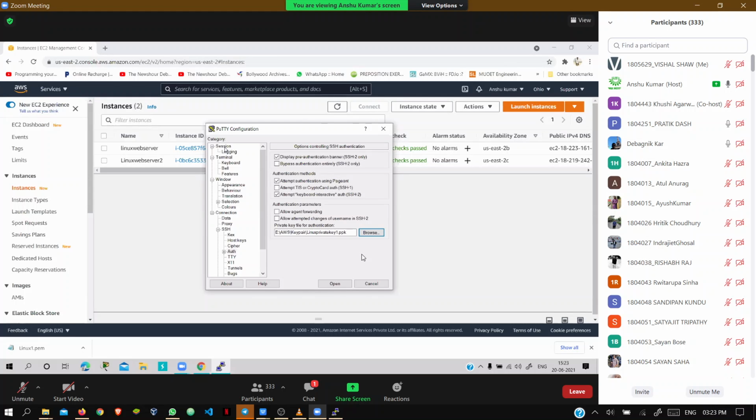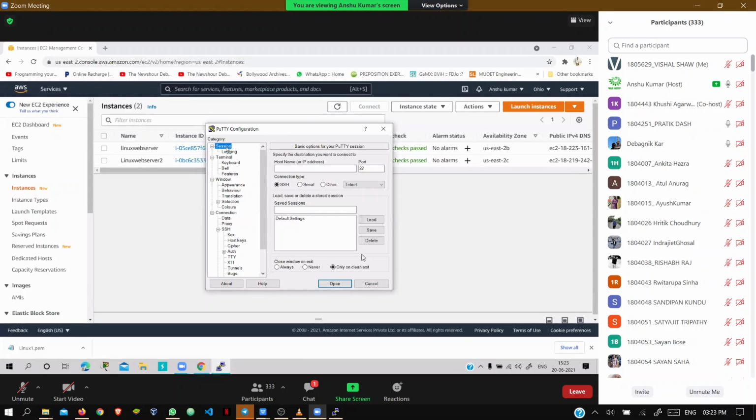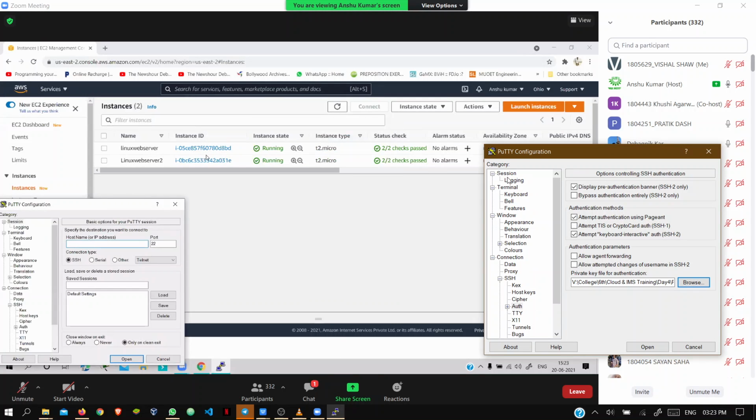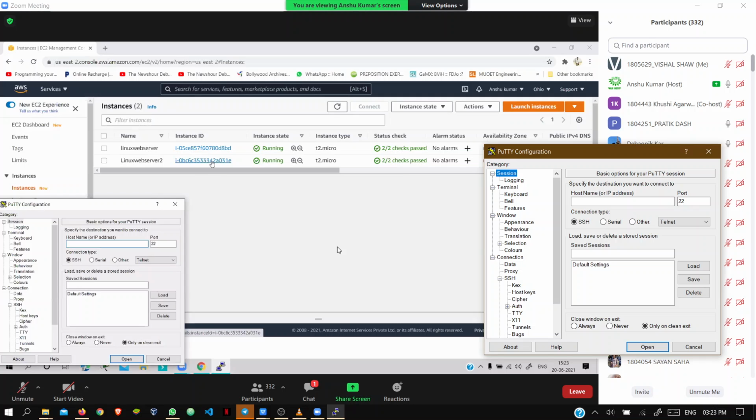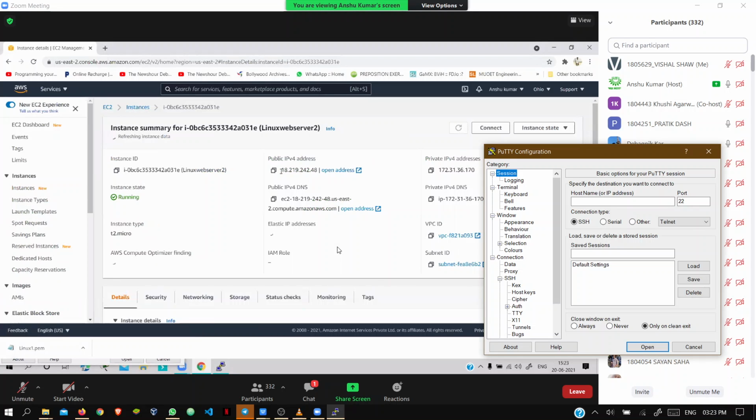Now if you are done, go to session. Just scroll up and go to the session. Now you have to put that public IP address here. What is the IP? You can find it here in the server. This one I am doing.